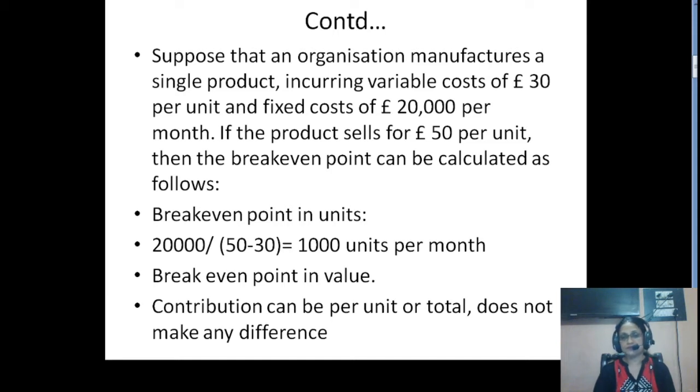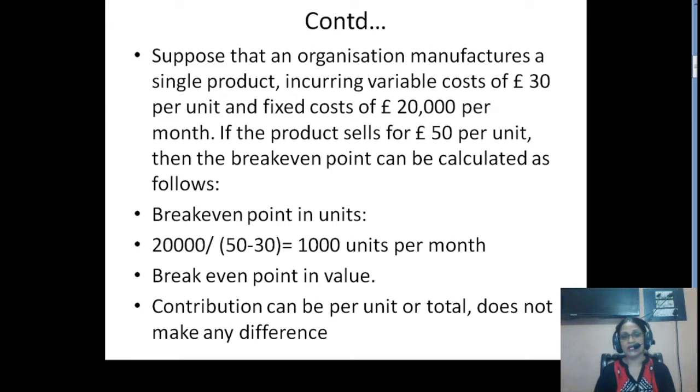So if we want to calculate break-even point in value, we need to multiply with the selling price. So 1000 units multiplied by $50 will give you break-even point in the sales value. You can also find out the break-even point in value by dividing fixed cost with not only contribution but contribution percentage, that will be equal to S minus V, sales minus variable cost, divided by sales multiplied by 100, right?